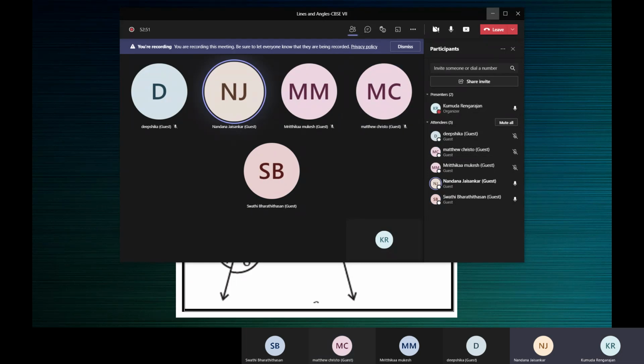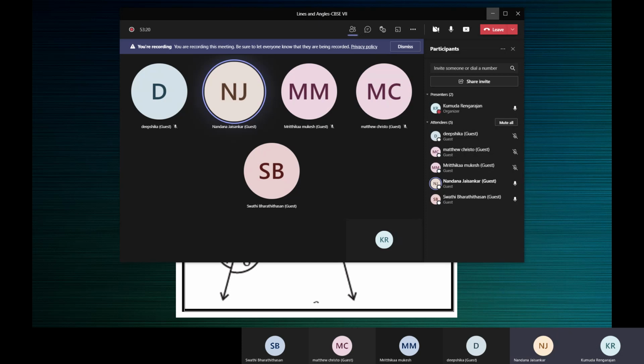Nandana, what is the measure of a right angle? Ma'am, 90 degrees. What is the supplement of 90? 90 plus what is 180?